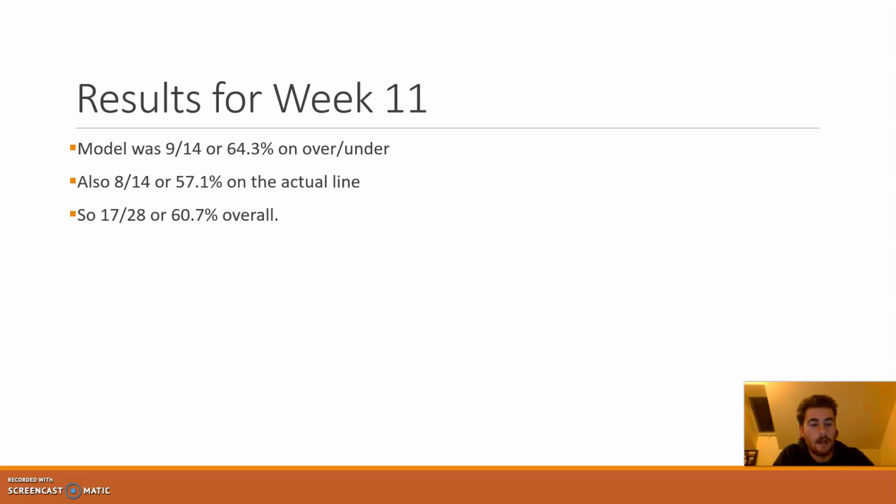Then I started fitting these for the last couple of weeks of NFL games. For week 11, I was 9 for 14, or 64%, which is very good. I was 8 for 14 on the actual game lines, for 57%, and that came out to 60% overall, which was pretty good. For the games so far played this week, I was at 61% on the over-under line and 46% on the actual line, so overall 53%.